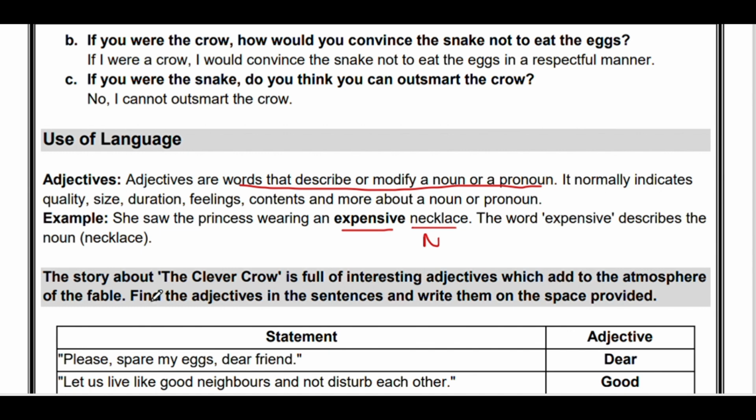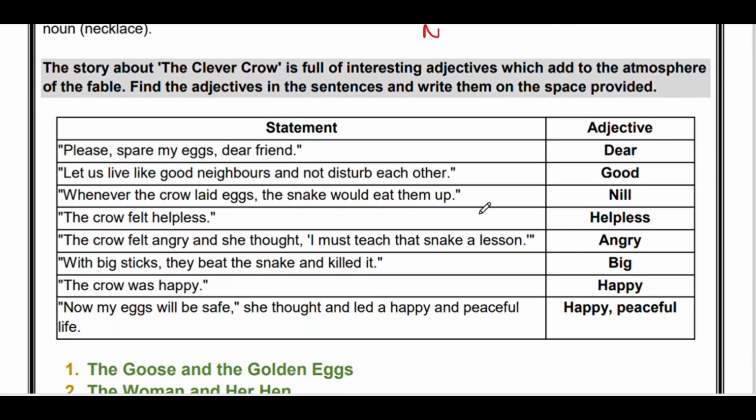Next activity. The story about the clever crow is full of interesting adjectives which add to the atmosphere of the fable. Find the adjectives in the sentences and write them in the space provided. First statement is, please spare my eggs, dear friend. Here the adjective is dear because it is modifying friend.